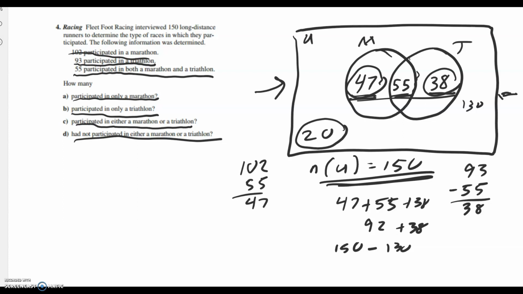So there's an example of using a Venn diagram with two intersecting circles to help us answer some questions. Let's go on to the next problem.